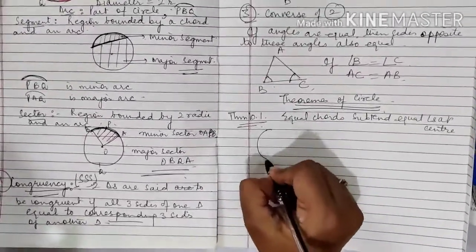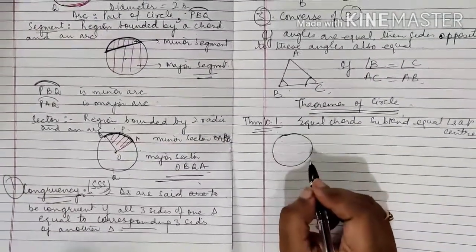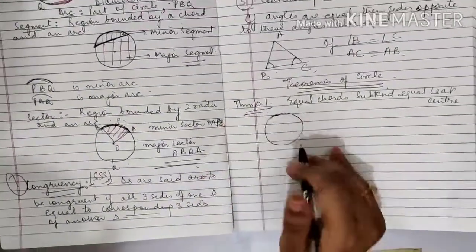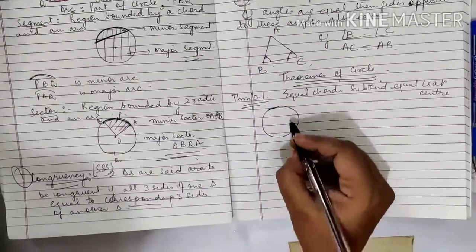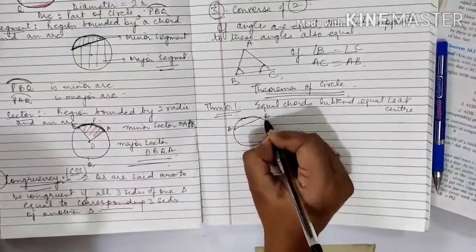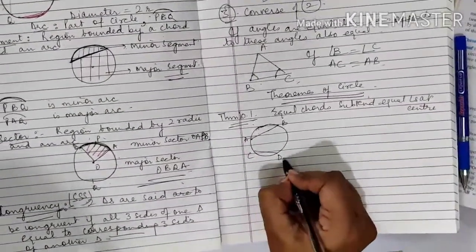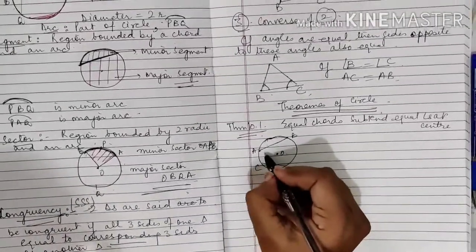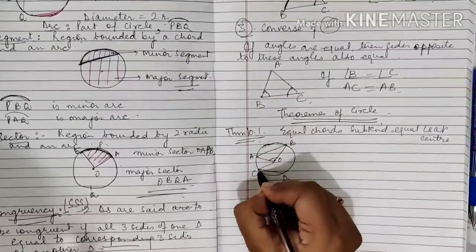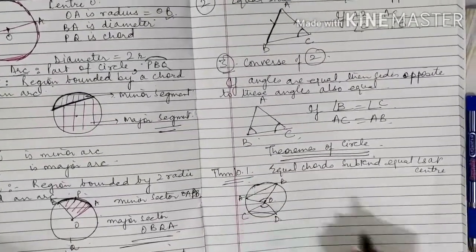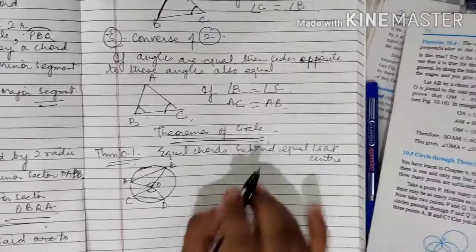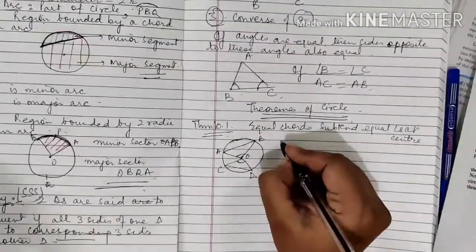It means suppose I have a circle with center O. Whenever I am speaking of a circle, I have to define the center of that circle. It is very important to define the center of the circle. Please check it out. It is given, suppose I have a chord AB and another chord CD. This is the center. Now I have to prove that angle AOB is equal to angle COD. Now again, whenever we are doing theorems or proving in any question, we have to write the given.